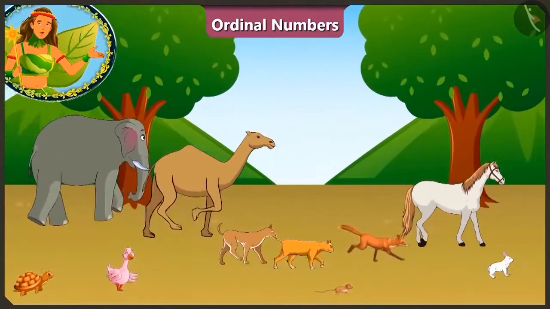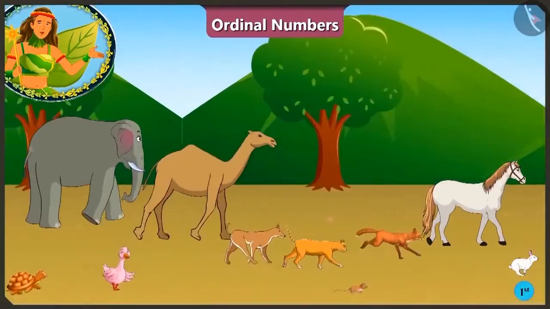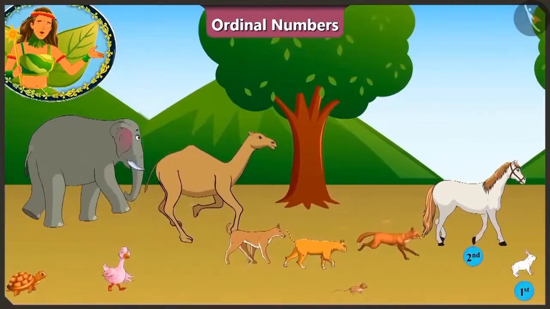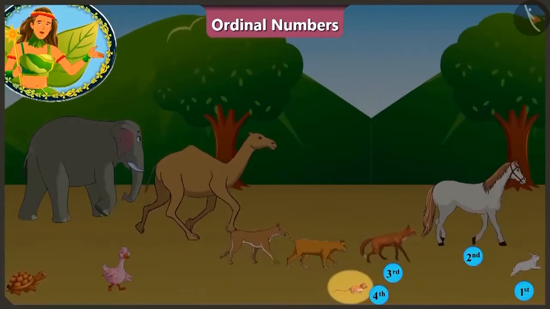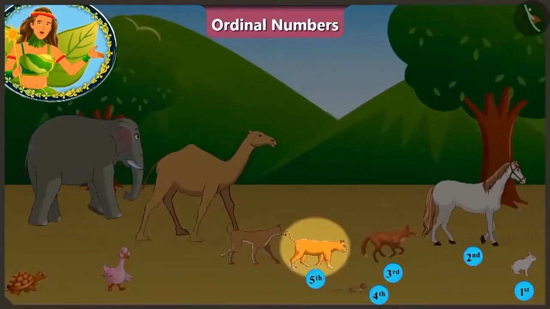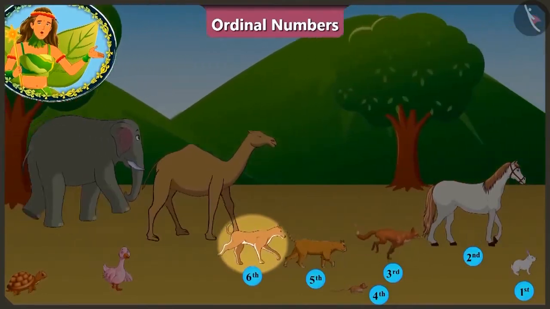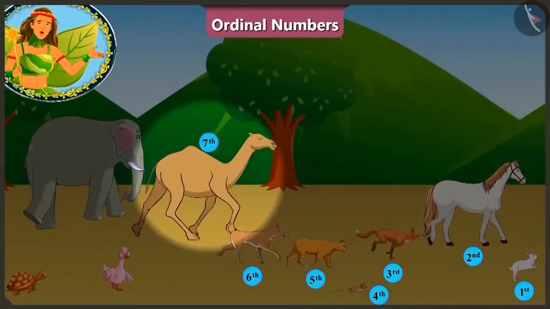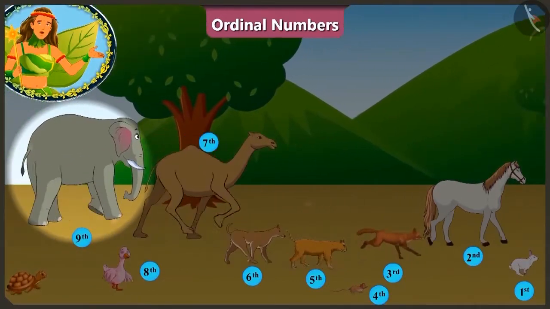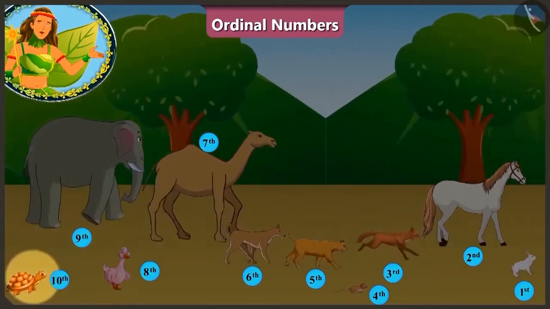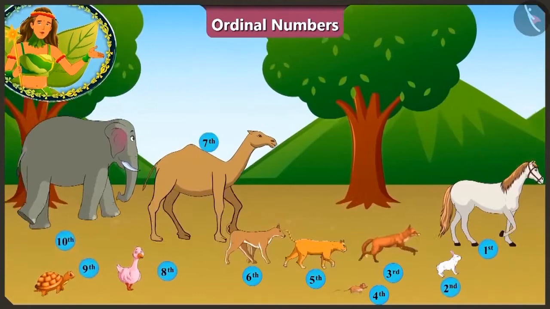Look, children. Currently, the rabbit is running at the first position. The horse at the second position. Behind him at the third position is the fox. And the rat is running at the fourth position. At the fifth is the cat and right after her the dog is running at the sixth position. At the seventh position is the camel. At the eighth position is the duck. At the 9th position is the elephant, and at the 10th position is running the tortoise.